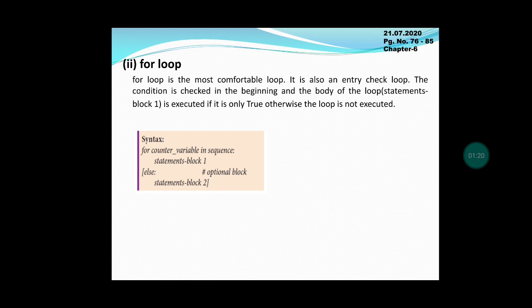Usually in Python, in the for loop, the range function is used. That range function has start, stop and step. Start means the beginning number. Stop means the ending value, and step means how many steps we are moving. Stop is always taken as stop minus 1. If 1 to 30, it starts from 1 and ends at 29. That is, 30 means stop minus 1, 30 minus 1, 29. So like that we use it in the for loop.